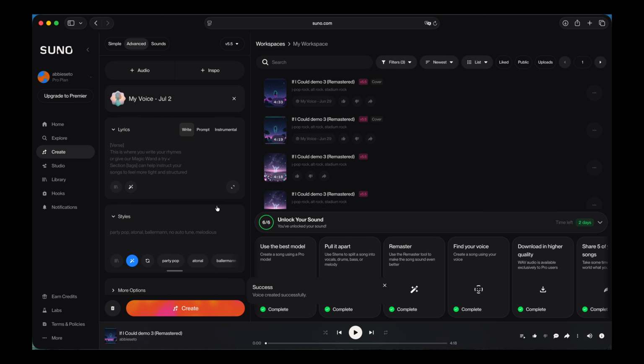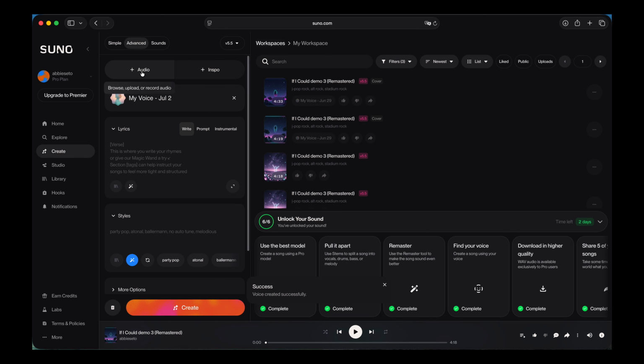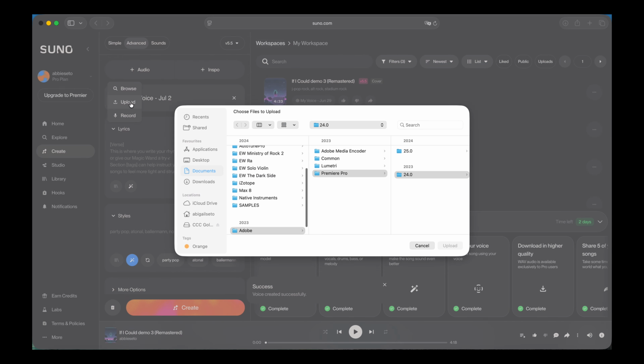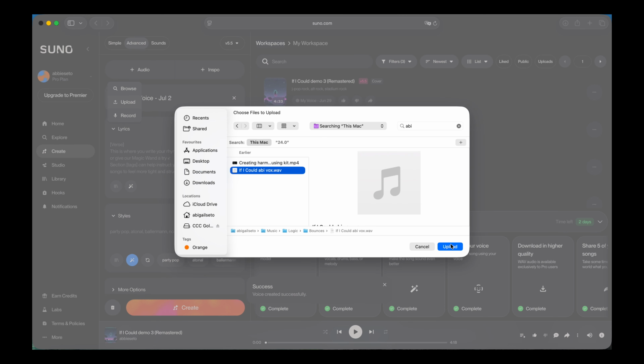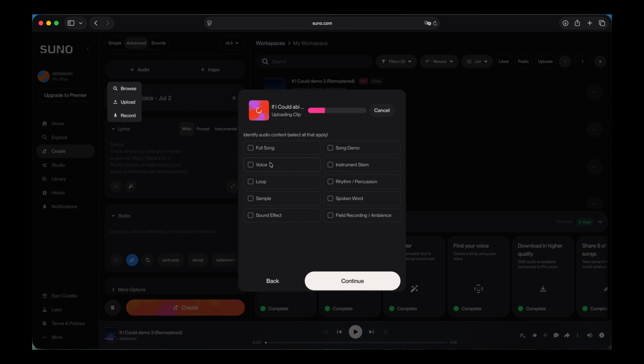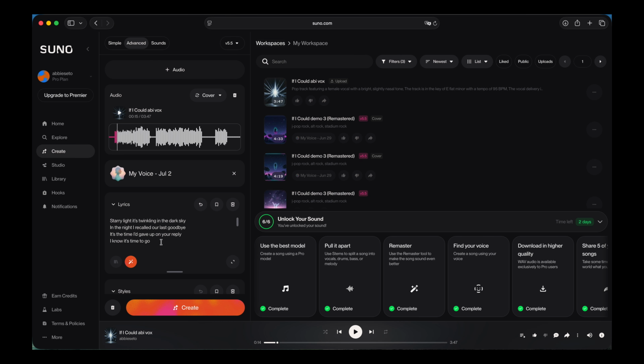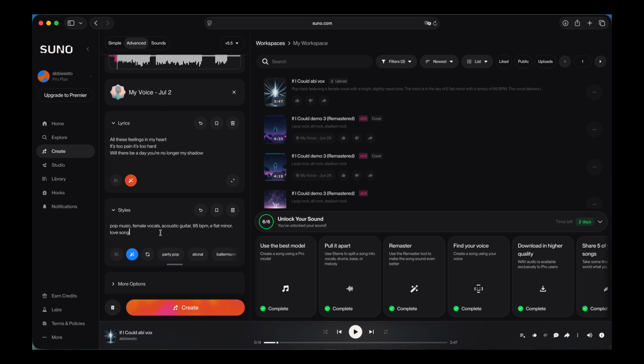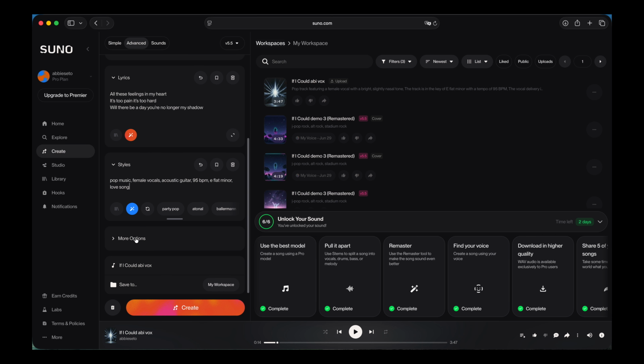So now to upload the music, because I want the voice to follow the original track. So we do some uploading here. We need to describe our own music. What are you going to upload? Okay, this is the important step. We need to type in the lyrics because we want the vocals to sing according to the lyrics, right? So here we are. And also don't forget to type in your style.